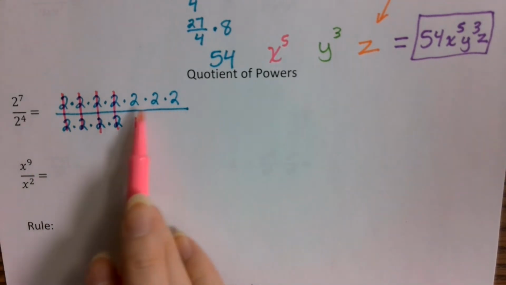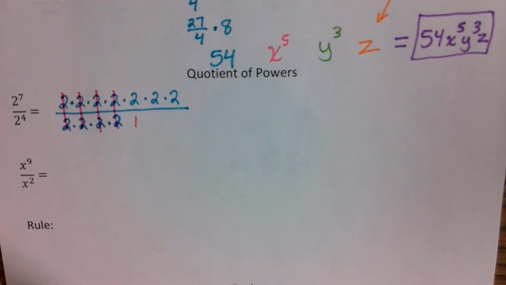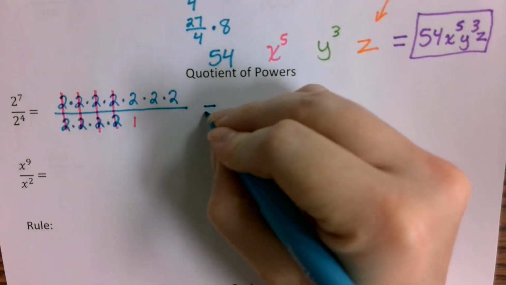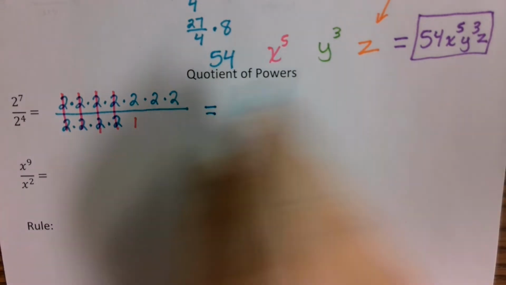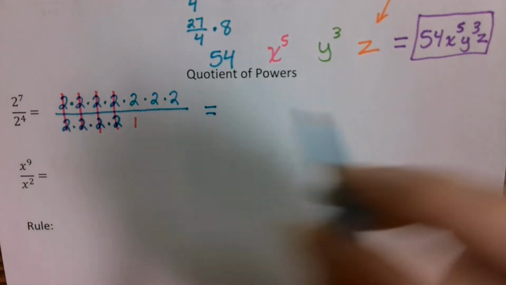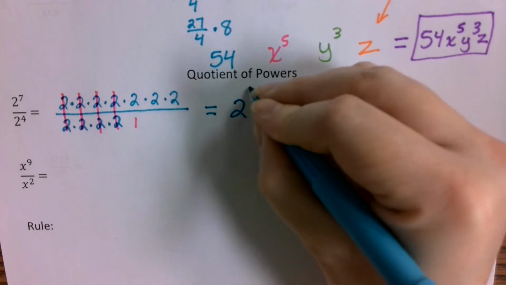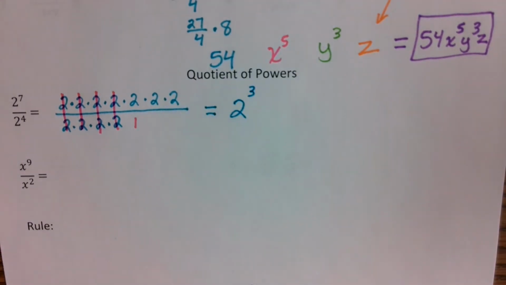But what are we left with here? We're left with a bunch of 2's to what power? To the 3rd power, right? There's 3 2's that are remaining. So this is left as 2 to the 3rd power. I don't have to write over 1 because, again, it's an invisible math. So I'm left with it as 2 to the 3rd power.